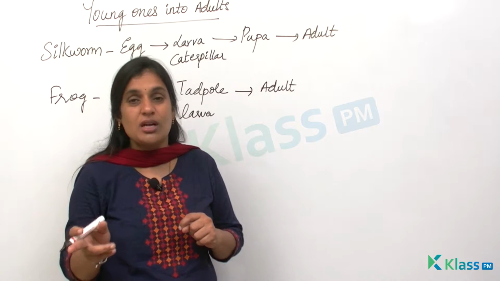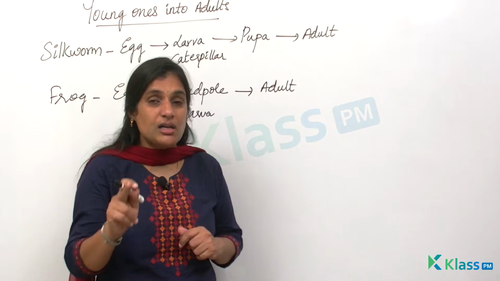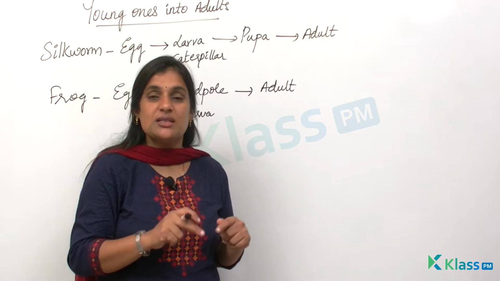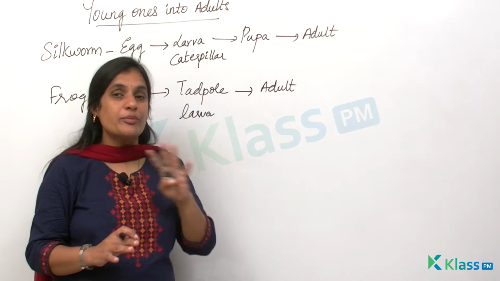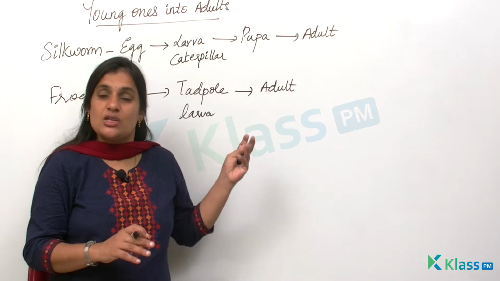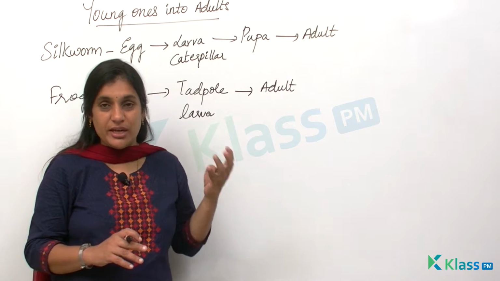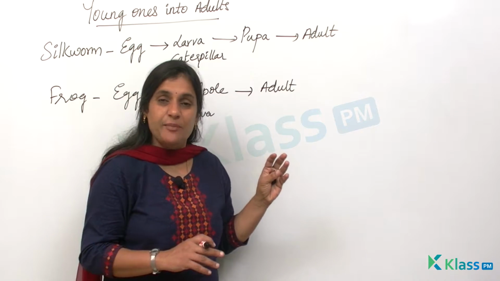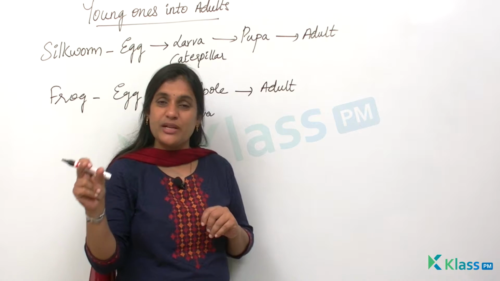They can live in water and they can live on land also, but please remember the process of reproduction occurs in water. That means they lay eggs in water only. They don't reproduce on land, right? If they cannot swim in the water, they definitely become prey for predators, right? So this tadpole larva will have a tail, which will help in movement from one place to another for survival.